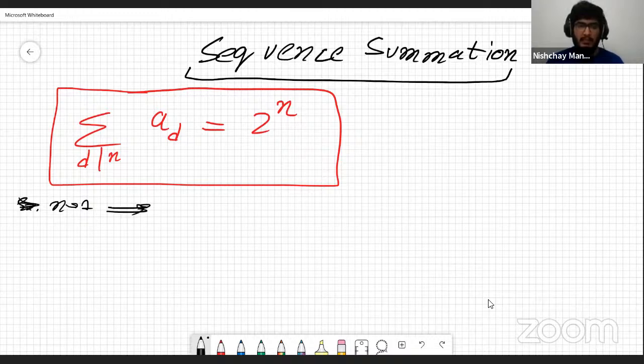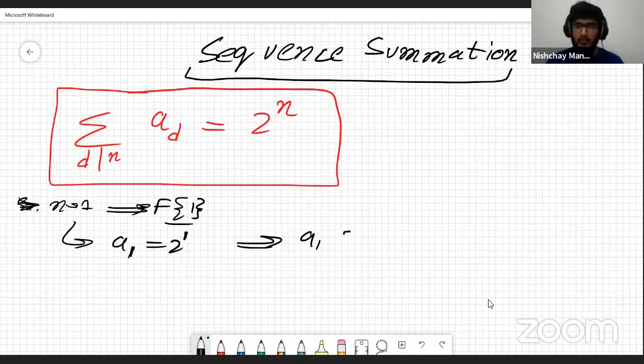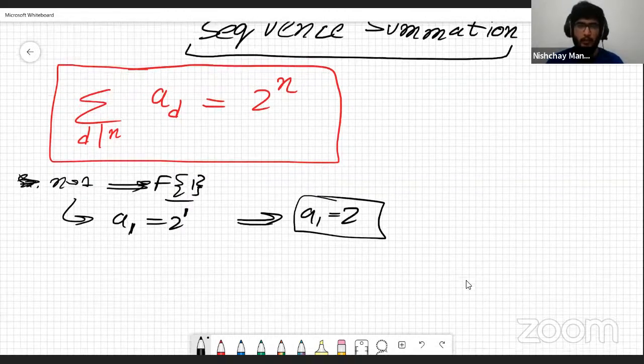So for this, the factors are only one itself. One has only one factor, which is one itself, no other factor. So this is going to be a1 is equal to 2 to the power 1. So we got a1 is 2, right? Simple. In the sample test case as well, a1 was equal to 2.